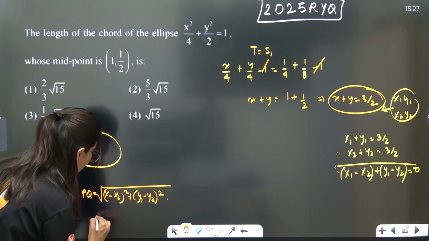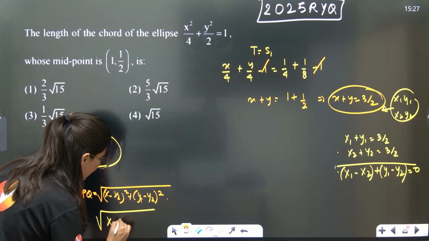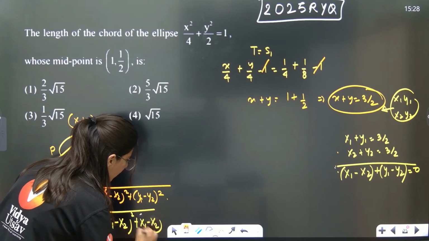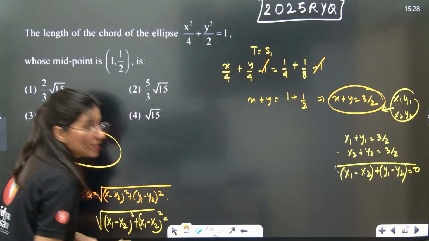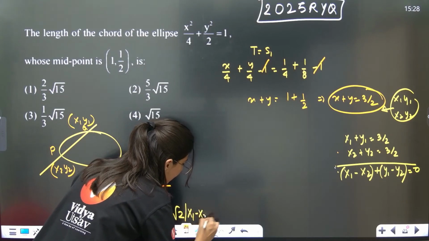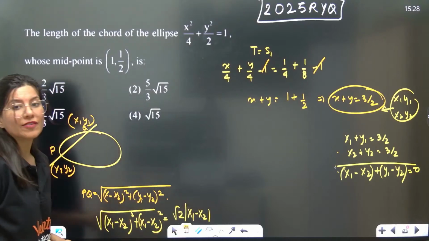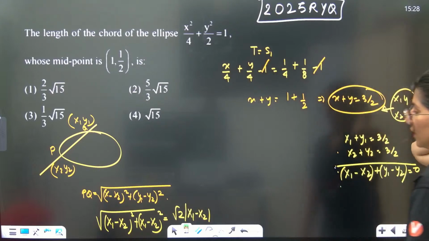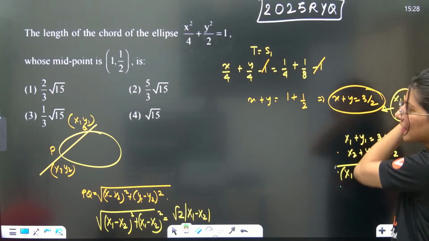So y1 minus y2 can be replaced by x1 minus x2. So (x1 minus x2) square plus (x1 minus x2) square. So this is what? Twice of (x1 minus x2) square. If you take it out of the root, you just get root 2 mod of x1 minus x2. That's it. So now what do you want? You want the subtraction of x1 minus x2.